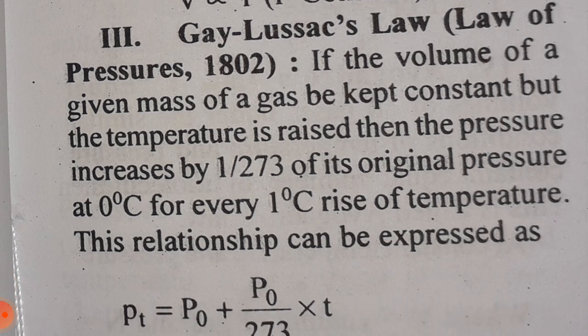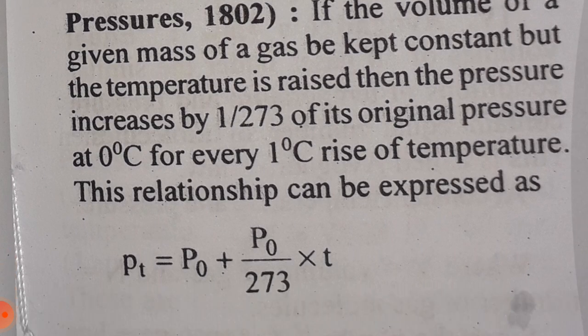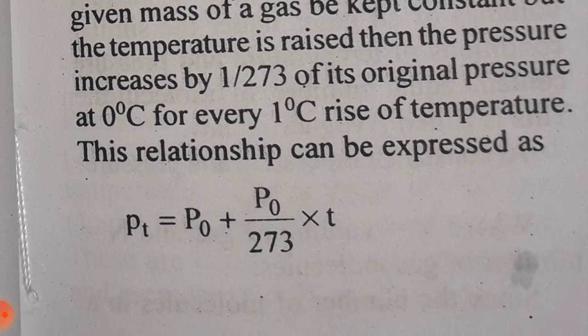Third, Gay-Lussac's law, a law of pressure, 1802. If the volume of a given mass of a gas is kept constant but temperature is raised, then the pressure increases by 1 upon 273 of its original pressure at 0 degrees Celsius for every 1 degree Celsius rise of temperature.